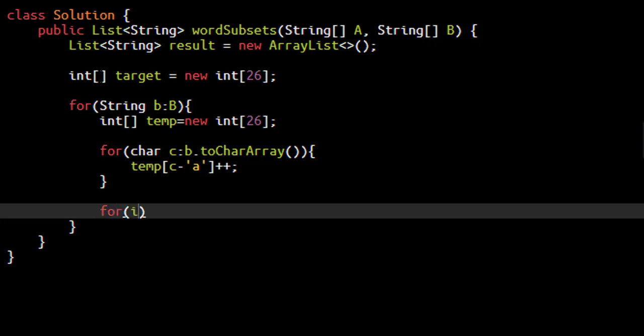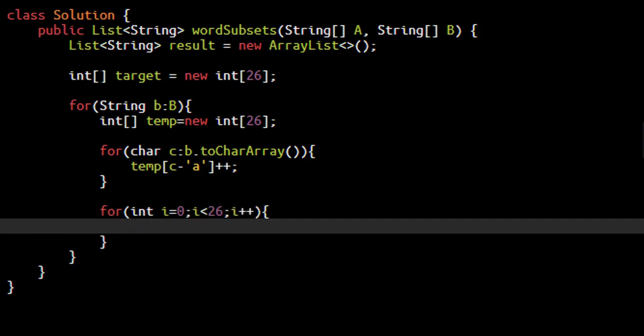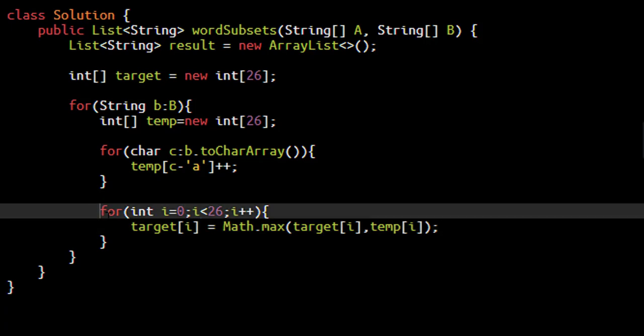To do so, we'll have a loop wherein we loop from I 0 to 26, and in this target we need to take the maximum of the value present at position I or the value in this temp. This way we will get the maximum count in the target array, but we can reduce this for loop.